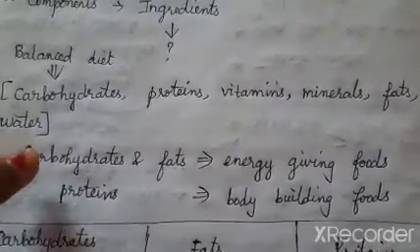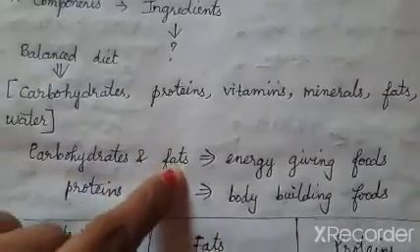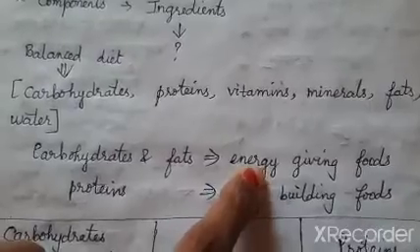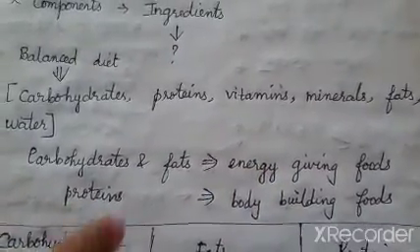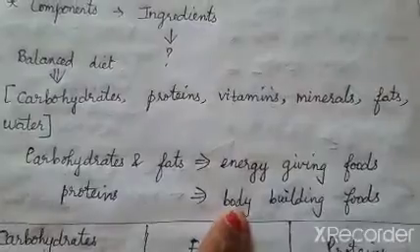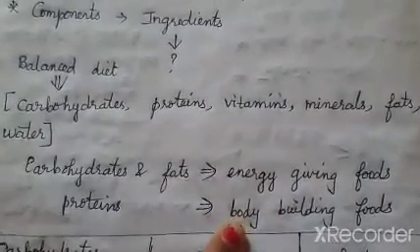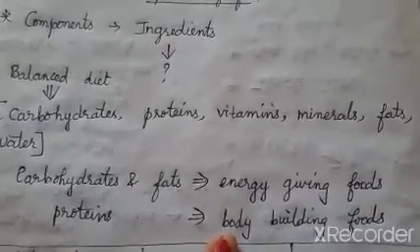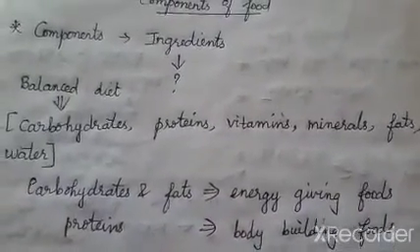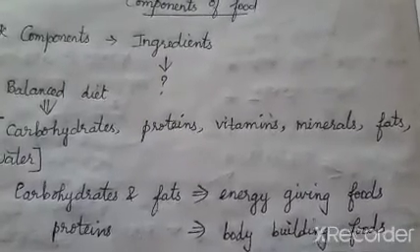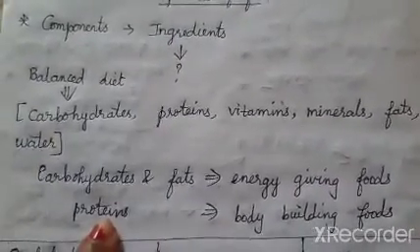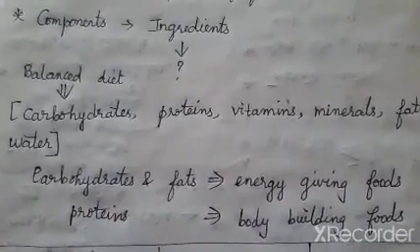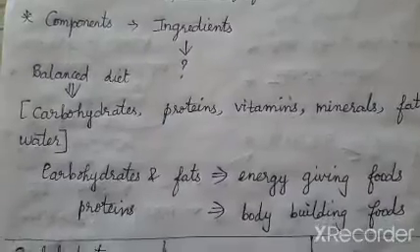Okay? So carbohydrates and fats are going to give the energy to the human beings to perform a work or any activity. Proteins are called the body building foods because they take care of the job of growth. We grow, right, as the height and weight of the human beings change as we grow. That is done because of the proteins taken in from the food we eat. Okay?